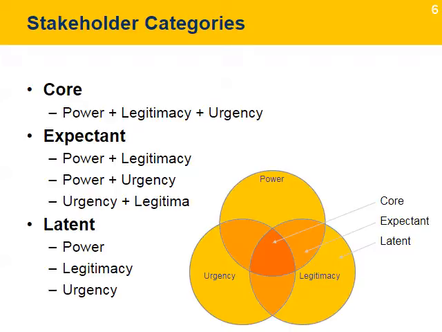These 7 characteristics can also be grouped into 3 categories: core, expectant, and latent. Core stakeholders have all the attributes. Expectant stakeholders have only 2 of the attributes, and latent stakeholders have only 1 attribute.